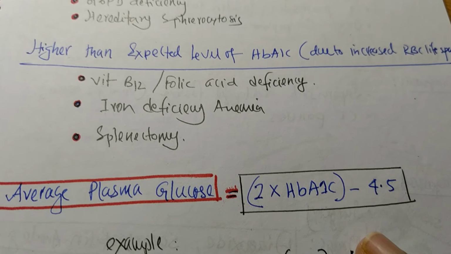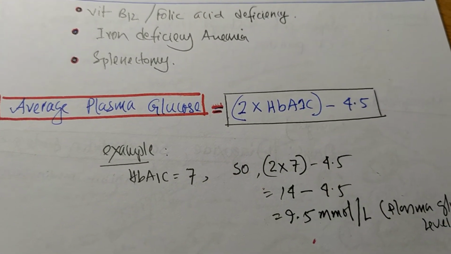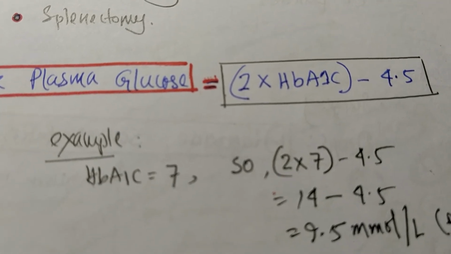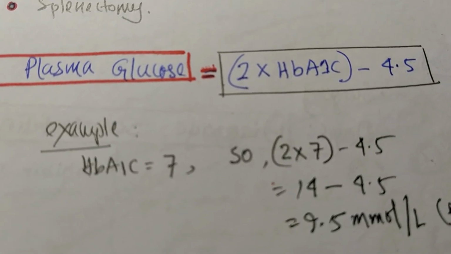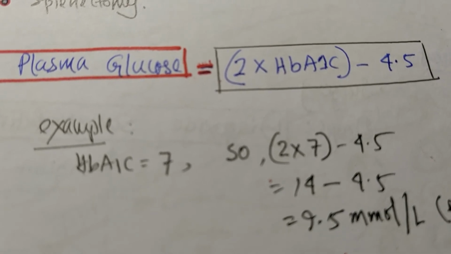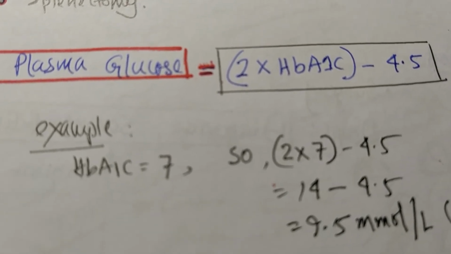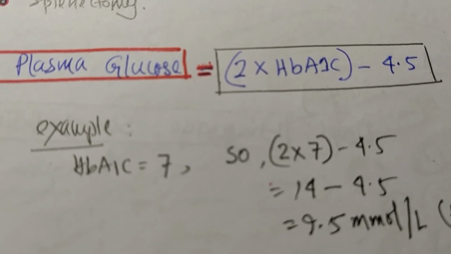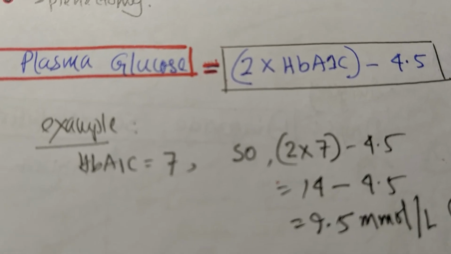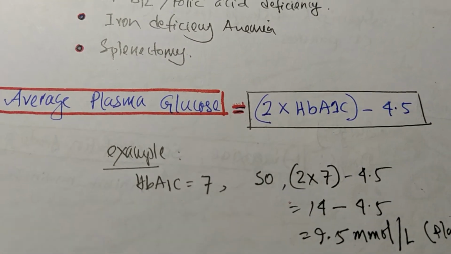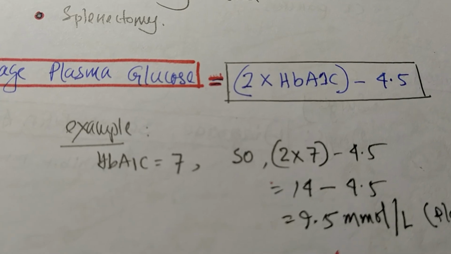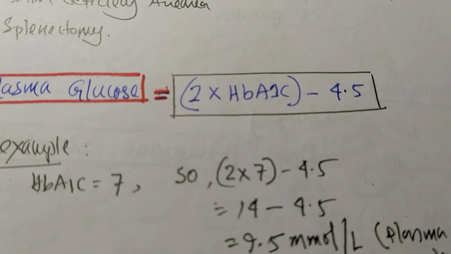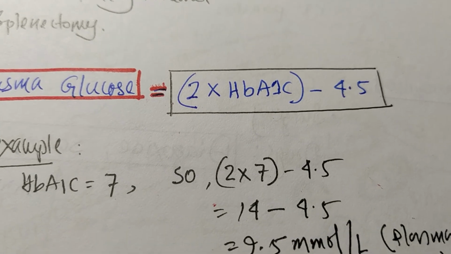Finally, here is a small math. The question is, can we measure the average blood glucose concentration from the hemoglobin A1C of the patient? Yes, we can. We can measure the average blood glucose concentration from the measured level of hemoglobin A1C. What is the equation? Here is the equation. Average plasma glucose level equals 2 times hemoglobin A1C minus 4.5.